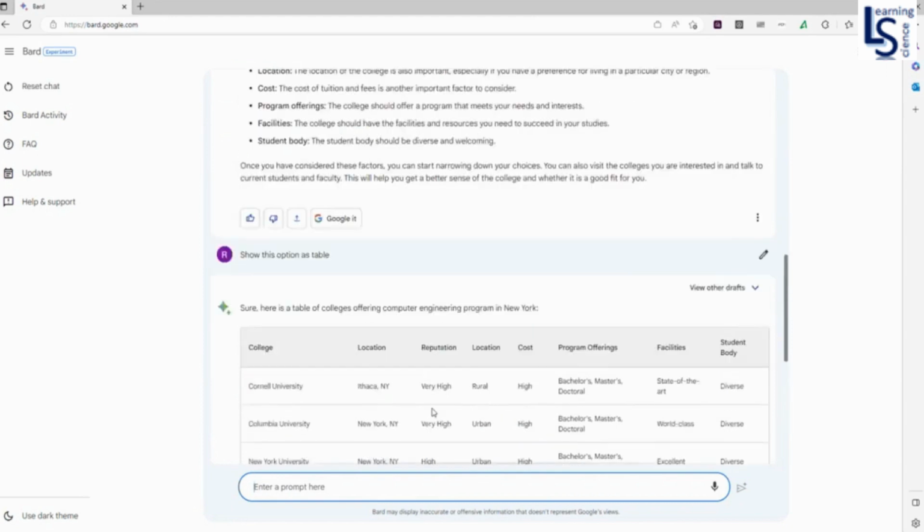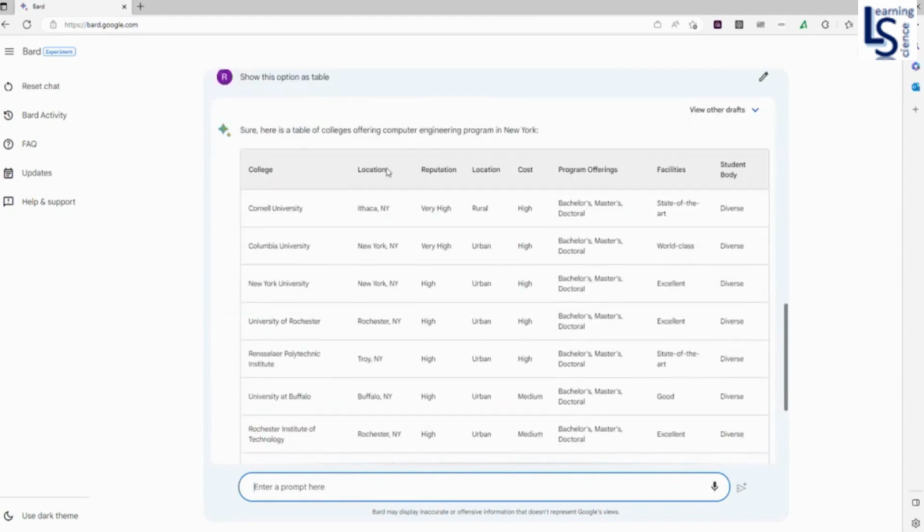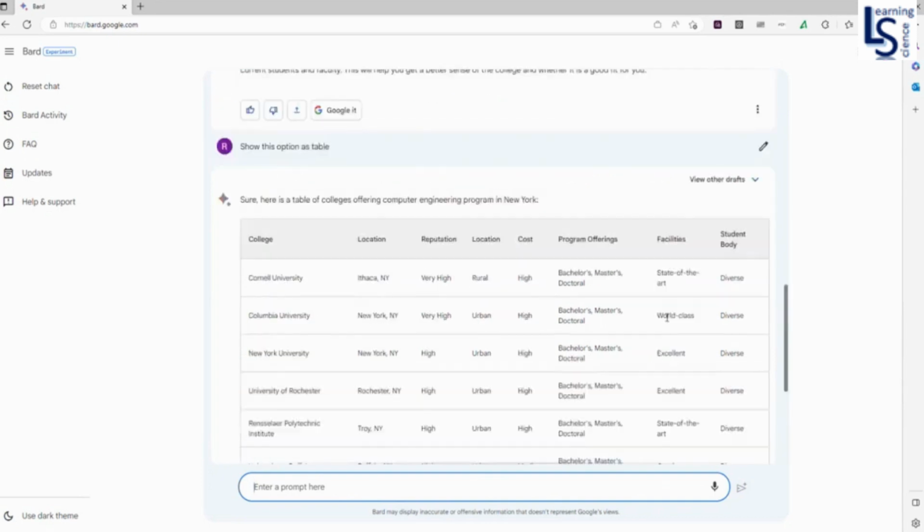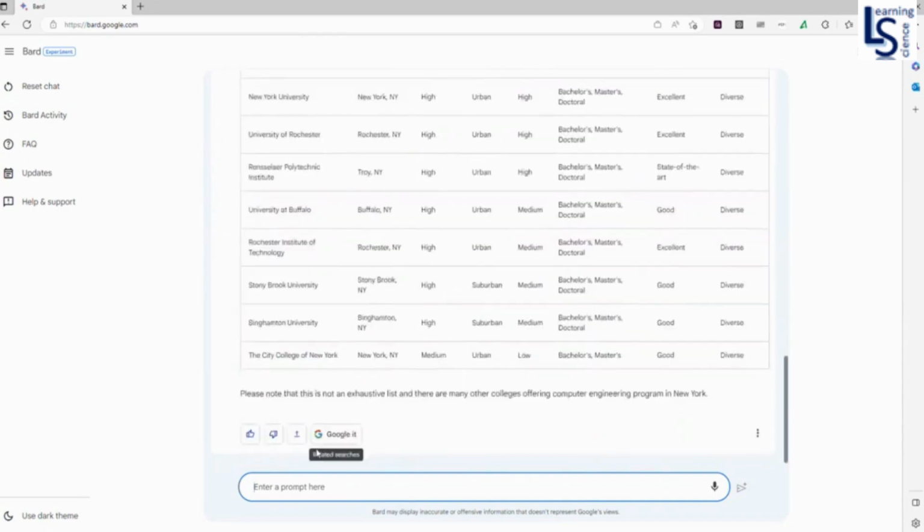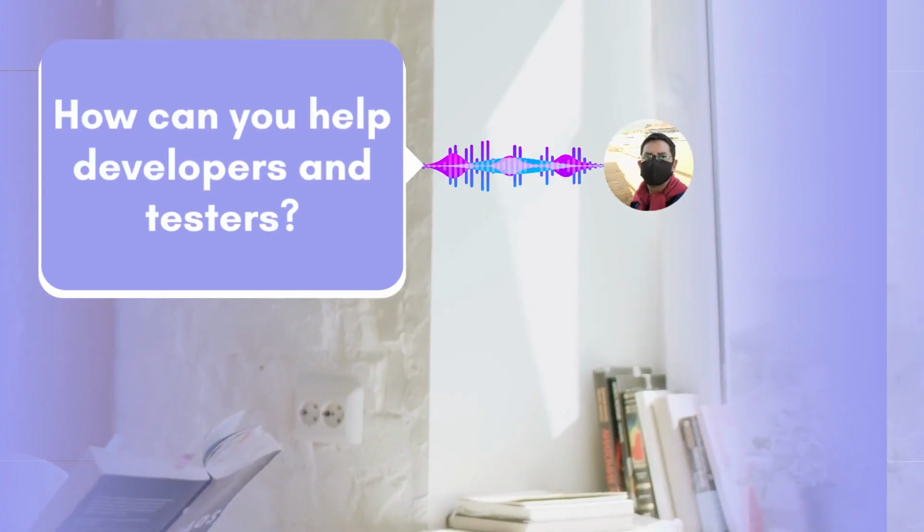So you can see here now college name, location, rating, cost, program offering, facility, student body, everything in detail in tabular form. And from here, you can again export to Docs or draft in Gmail. This is awesome, actually. How can you help developers and testers?